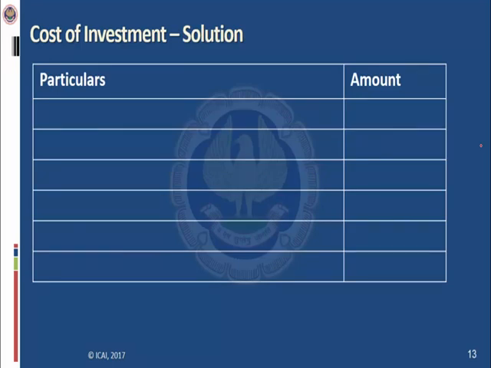So coming to the particulars. So cost of shares, Jupiter has acquired 2000 shares at the rate of 100 each. So the amount is 2 lakhs. Brokerage is at the rate of 2% of the transaction price. So it is 4000 rupees.